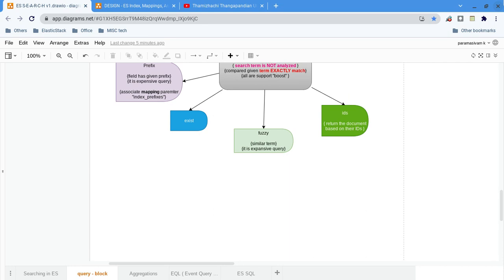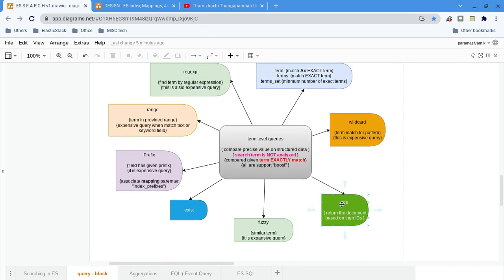Then, "size". Both are the same sound, right? Then it is not sound based. It is just transposition of one or two characters. Transposition of one or two characters means either removing one character at the end, or the first. Similarly, two characters I can also remove at the end. Or adding or inserting a character in the given term. So if it is matched, then those documents will be given. Okay, that's all about term types.